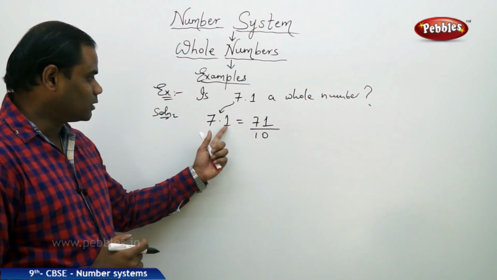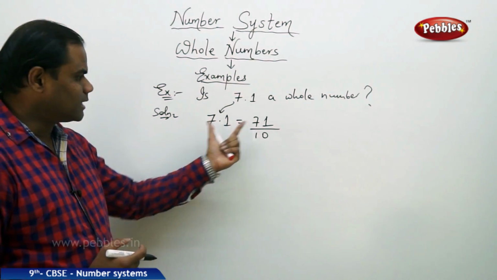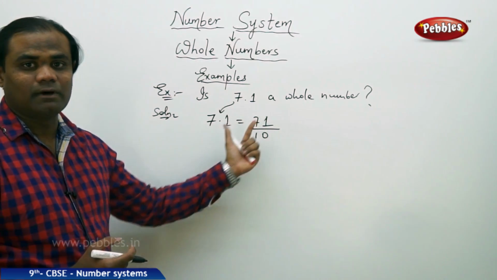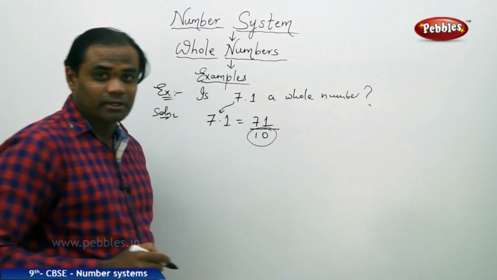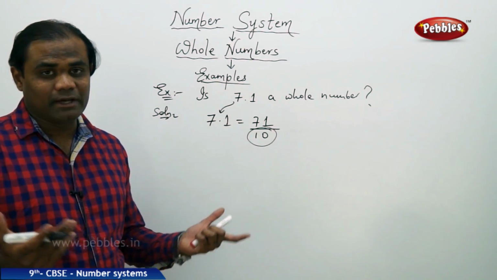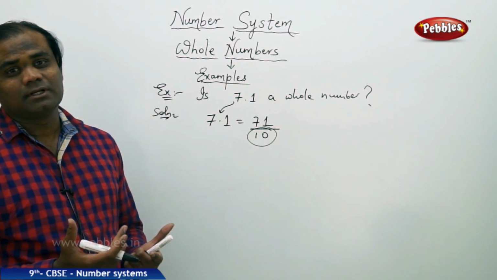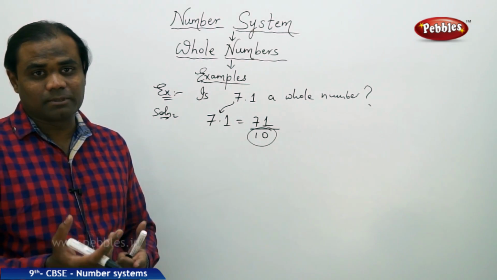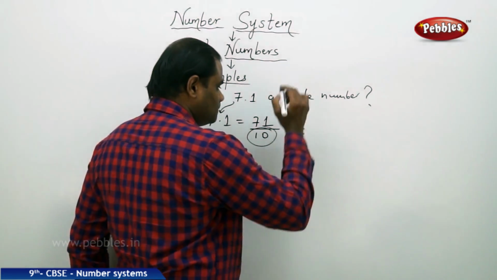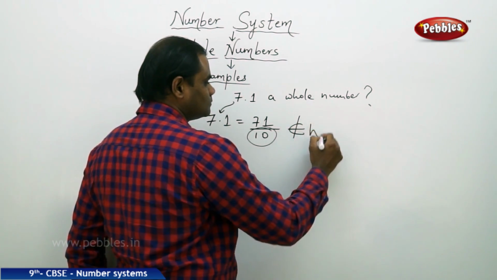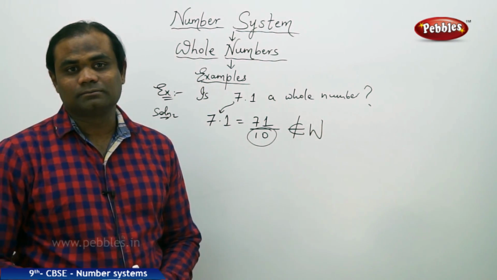So 7.1, the decimal form, is expressed in the non-decimal form 71/10, and this clearly states that because the denominator is not 1, and as we have discussed natural numbers and whole numbers being all natural numbers including 0, this cannot be a whole number.